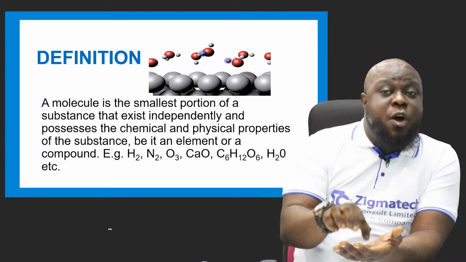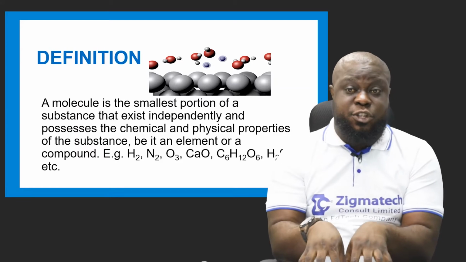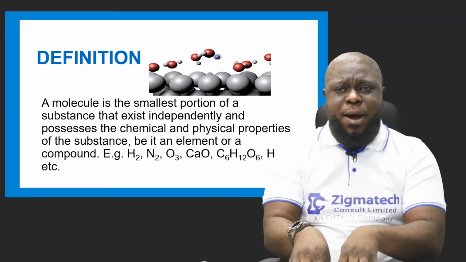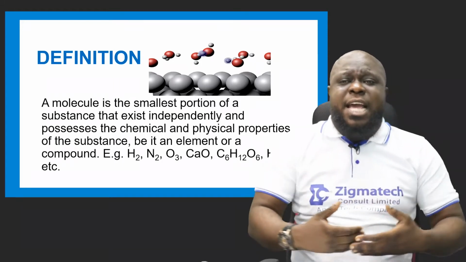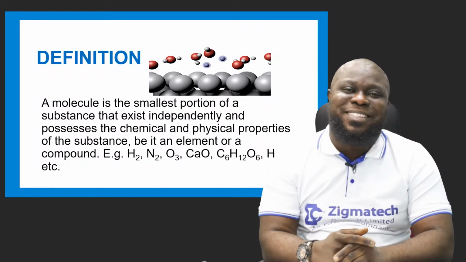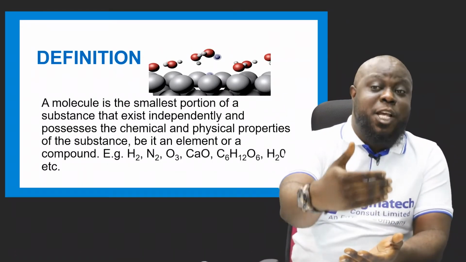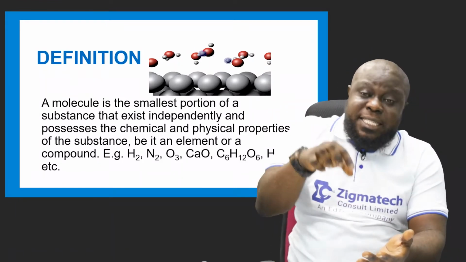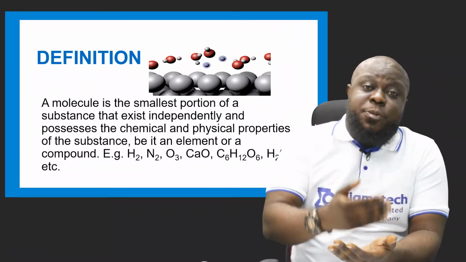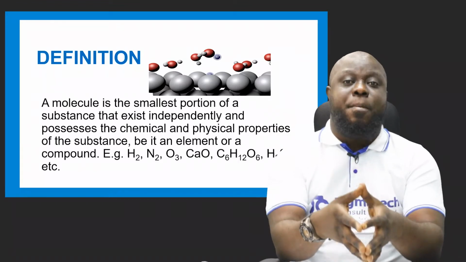Because it is the smallest portion of a substance that exists independently and possesses the chemical properties of the substance, be it an element or a compound. In essence, this substance is an element or a compound. So if I tell you that the molecule is the smallest portion of an element, you won't tell me I'm wrong. Just like the atom: we say the atom is the smallest particle of an element. If I say a molecule is the smallest particle of a compound, you won't say I'm wrong, because elements come together to make up a compound.